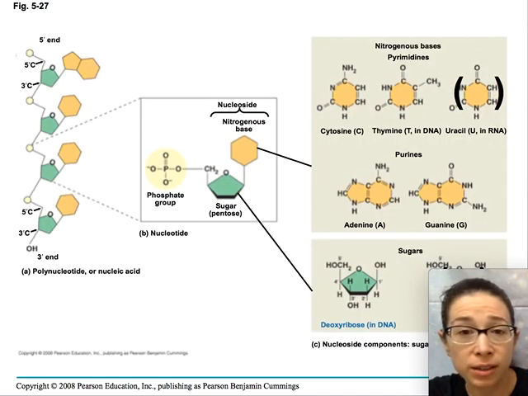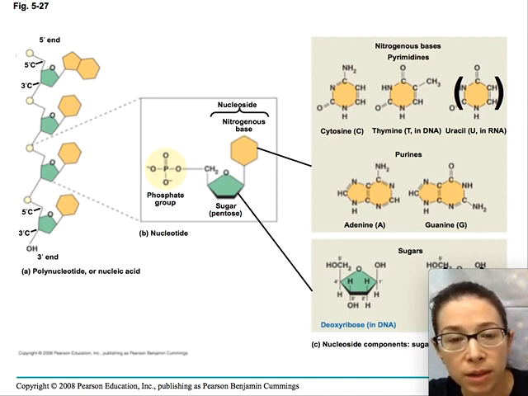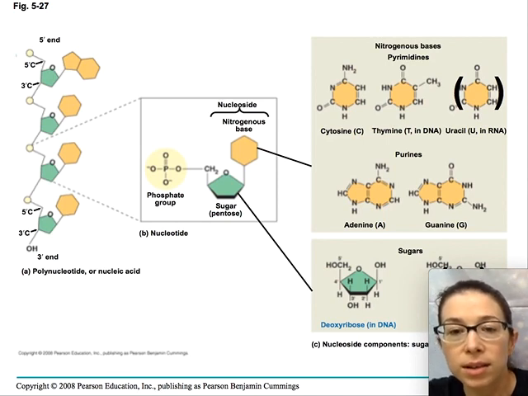Okay, so we've seen carbon is basically the backbone of every single molecule that we've looked at so far. That is integral to life. What other molecules can we think of? Here's nucleic acid, DNA. So DNA are the instructions that tell us how to make ourselves the way we are.